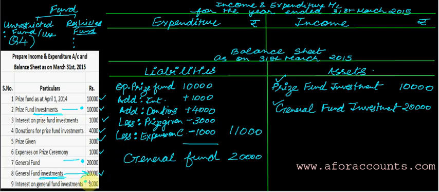Now the last point, interest on general fund investment. Isn't the interest on general fund my income? It is general, I cannot put it in any specific fund.